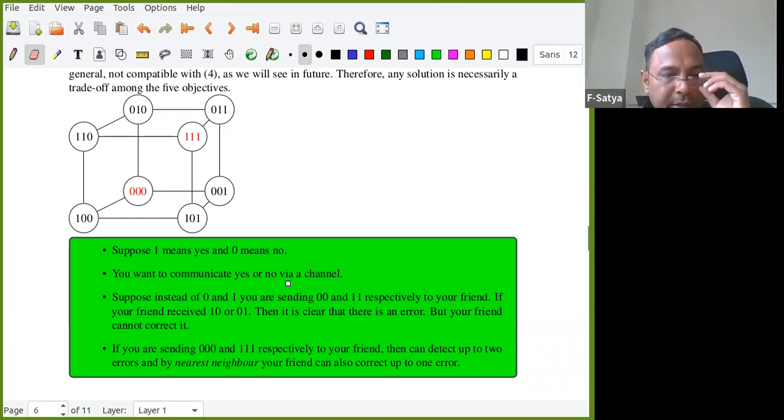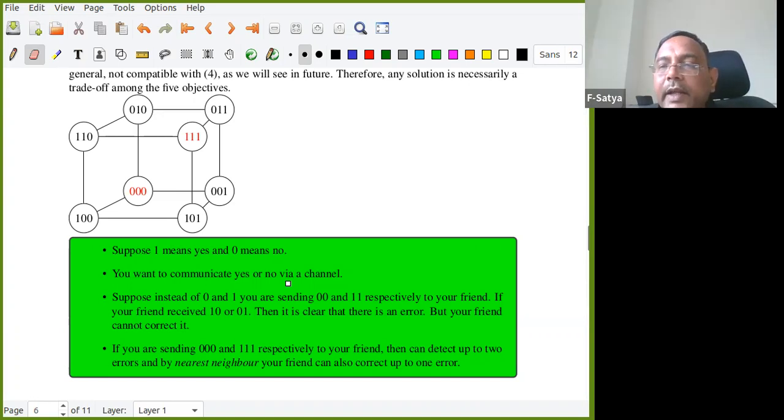Okay, this is what we call nearest neighbor decoding. Decoding means there is an error that happened, 001 came, then I will take it as 000. That is the nearest code word. These are the only two code words, 000 and 111. But I received 100. Then what will I do? I will check whether this 100 is nearest to 000 or 111. The distance from 100 to 000 is 1, whereas the distance from 100 to 111 is 2. So that's why I will convert it to the nearest. That is called nearest neighbor.